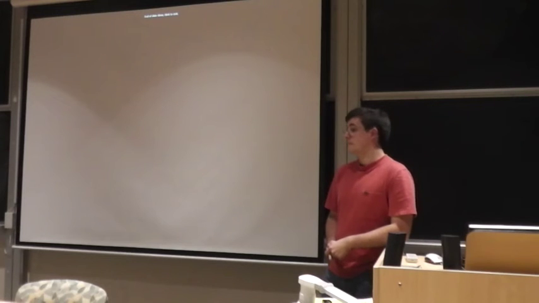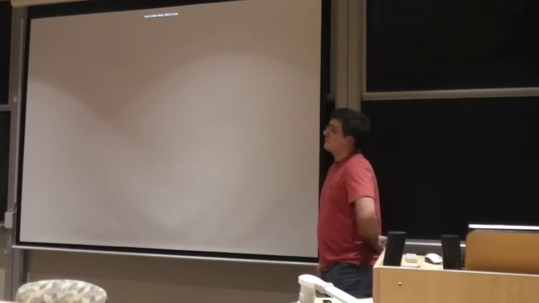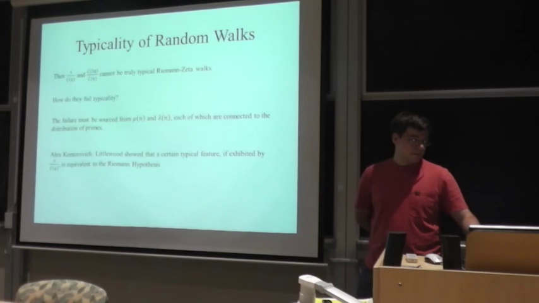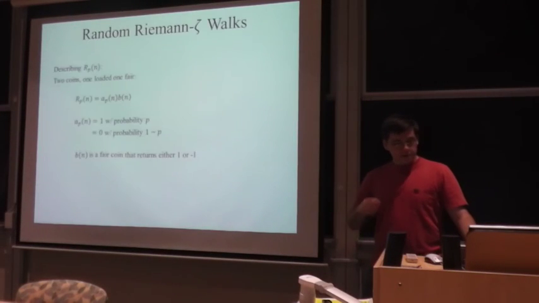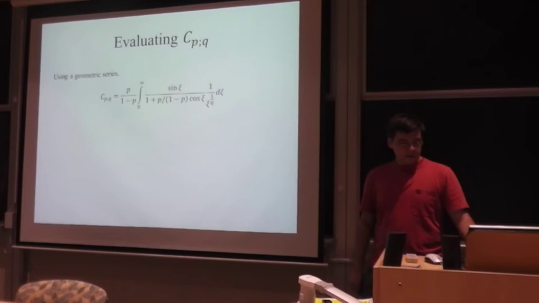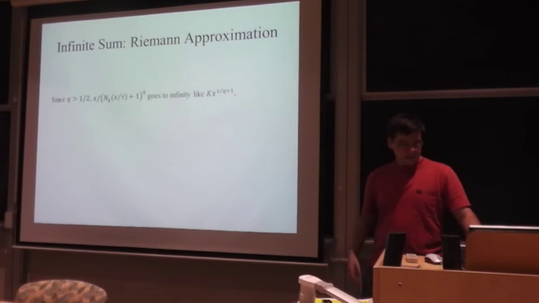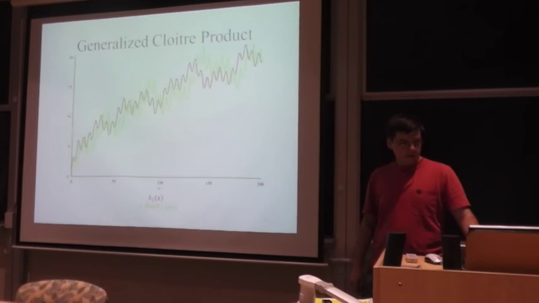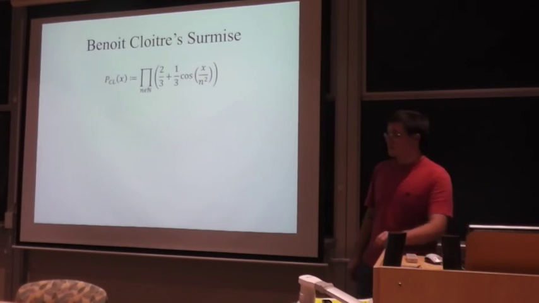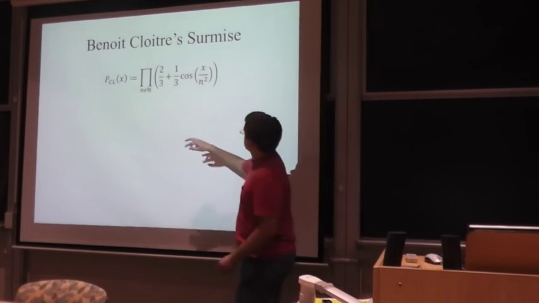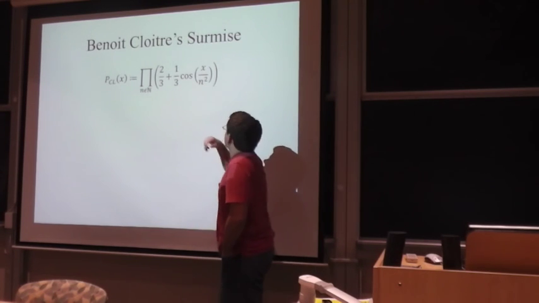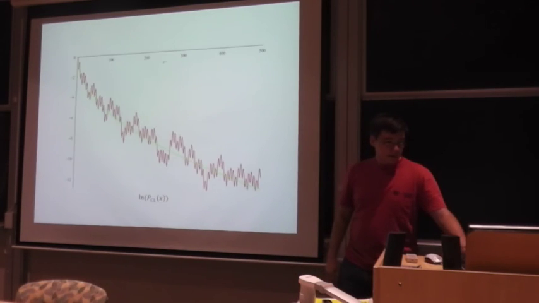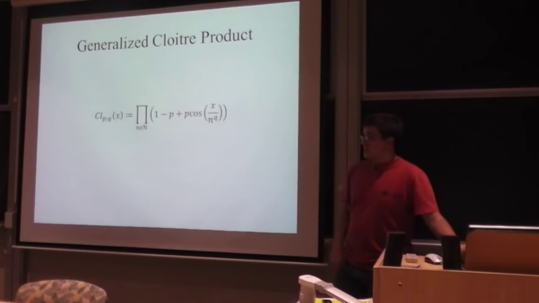So the Cloitre product, you generalized it a lot, right? Yeah. Instead of where we began, let's go all the way. So we began where p is 1/3 and q is 2. This all began from Benoit Cloitre's problem that he sent Professor Kiesling. That is this here. So we did generalize by saying these look sort of like probabilities, and maybe the n squared is about, maybe we can do something else with that. And we did get this as our generalized version.